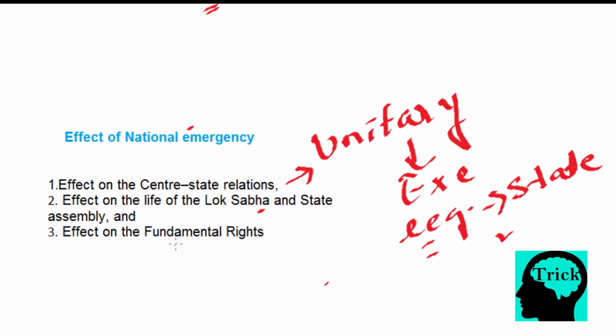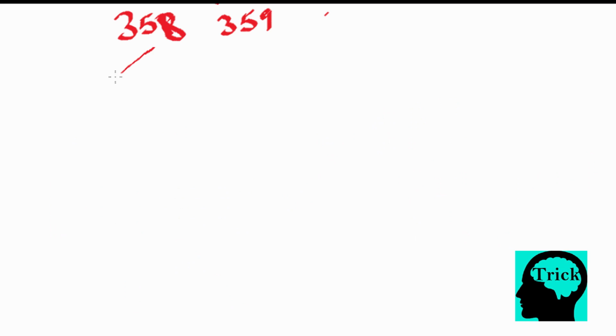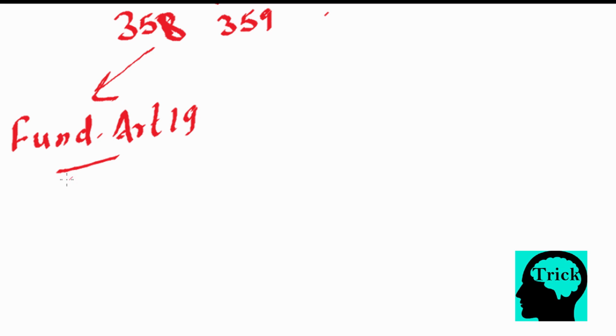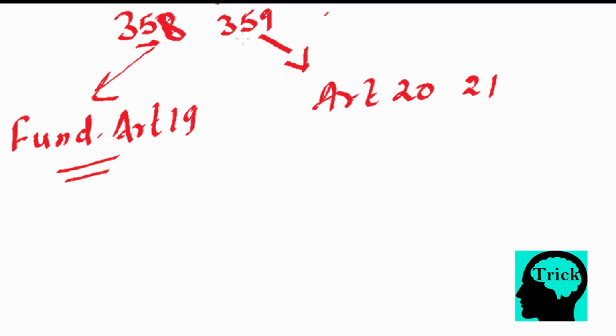Effect on the fundamental rights. It is dealt with in 2 articles, Article 358 and Article 359. Under Article 358, fundamental rights under Article 19 are suspended. Under Article 359, all other fundamental rights are suspended except Article 20 and 21. There is a difference between the working of these 2 articles.